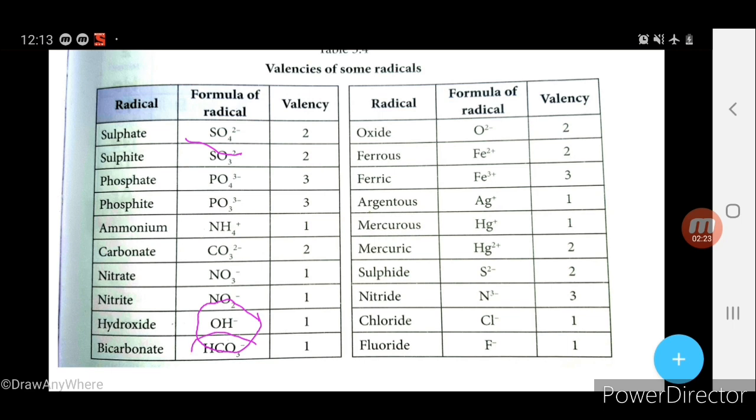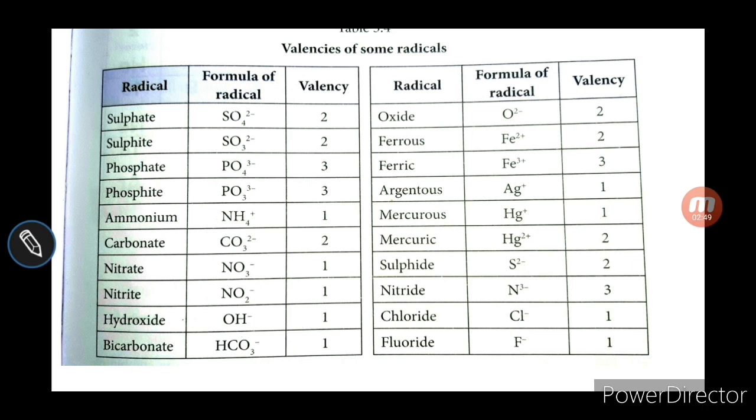In the case of the carbonate, a negative charge is there, so the valency is 1. So it is very clear, whatever charge is there, that is their valency. In the case of iron, ferrous and ferric, they have a plus 2 charge and a plus 3 charge. What is this? I will discuss in this lecture, just stay tuned. So it is very clear what is a basic radical, what is an acidic radical, what is a cation, what is an anion, and what is the valency of ionic molecules. Ionic means both cation and anion. Whatever charge is there, that charge is their valency.